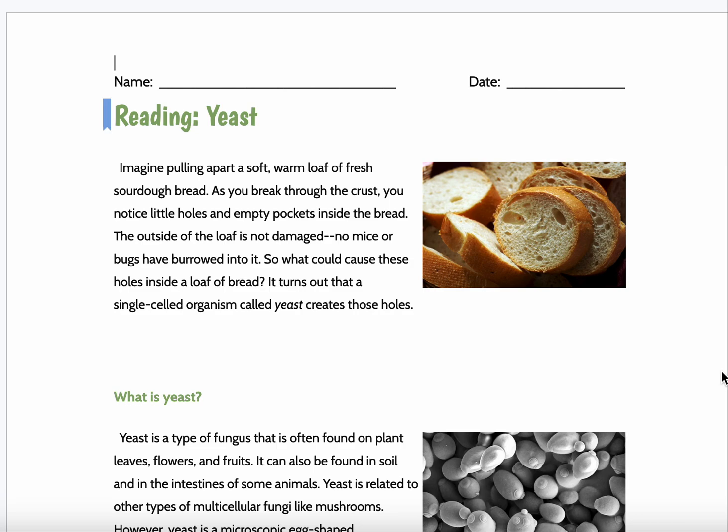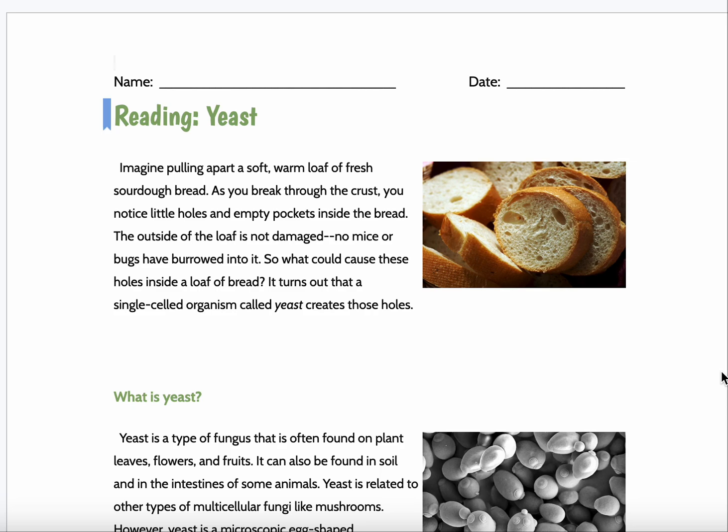Imagine pulling apart a soft, warm loaf of fresh sourdough bread. As you break through the crust, you notice little holes and empty pockets inside the bread. The outside of the loaf is not damaged. No mice or bugs have burrowed into it. So, what could cause these holes inside a loaf of bread?